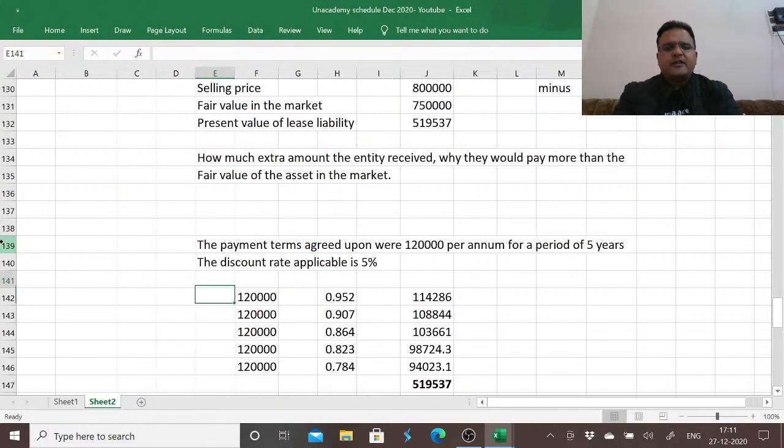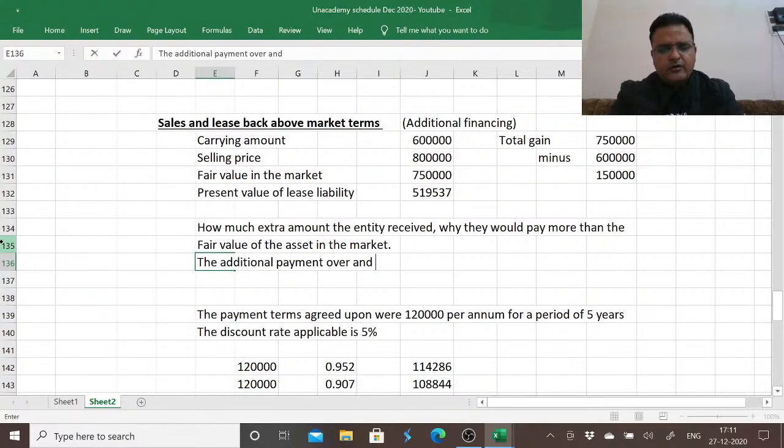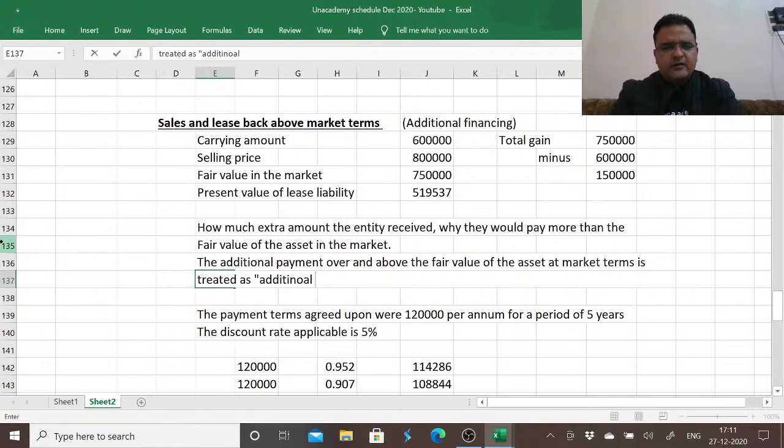So this extra payment by them over and above 7,50,000 is treated as the additional payment over and above the fair value of the asset at market terms. It is treated as additional financing. And instead of borrowing it from a third party, we entered into an arrangement with the same party with which we are leasing back the asset or selling it to them.